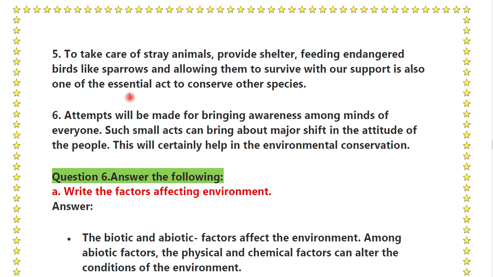Fifth point, to take care of animals. Stray animals are given shelter, and feeding endangered birds like sparrows allows them to survive with our support. It is also one of the essential acts to conserve other species. Sixth point, attempts will be made to bring awareness among the minds of everyone, so that such small acts can bring about major shifts in the attitude of the people. This will certainly help in environment conservation.